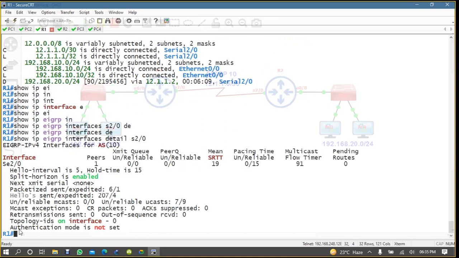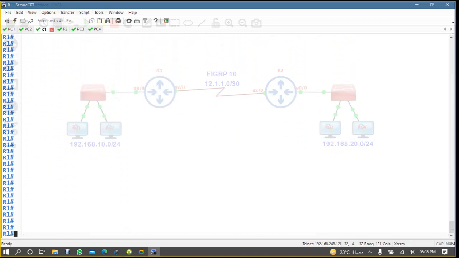See here, do you have authentication enabled on this interface? No, no authentication is enabled on this interface. So let's see how to enable authentication on this interface.